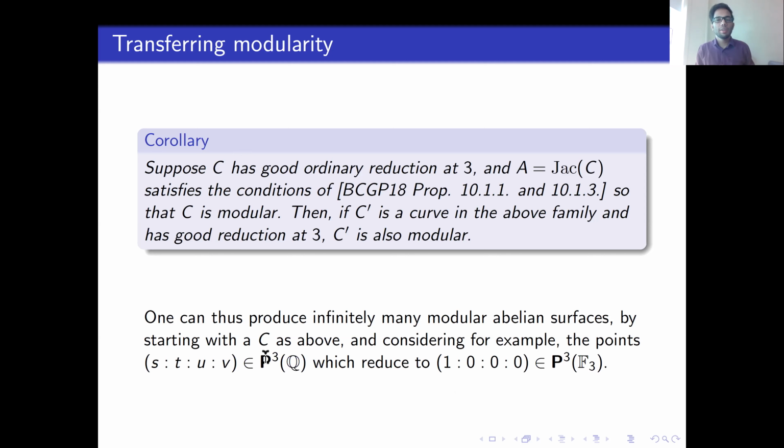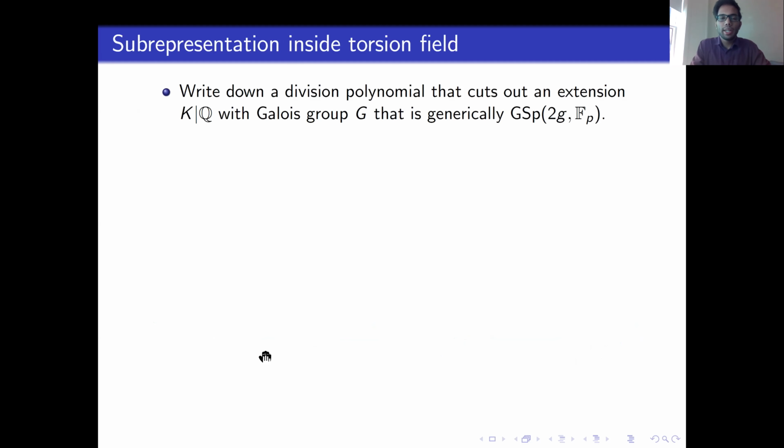Okay. So in some earlier work with Calegari and Gee, we produced some examples. We wrote down some examples of modular abelian surfaces occurring as Jacobians of genus 2 curves, and we can take one of them as the starting curve and follow this recipe and end up with infinitely many modular abelian surfaces. Okay, so now let's talk a bit about the idea behind our method.